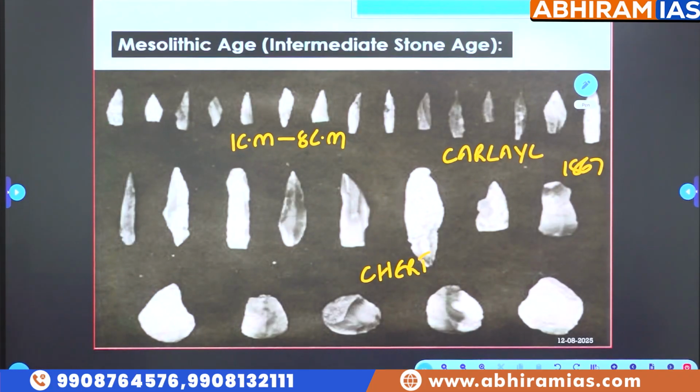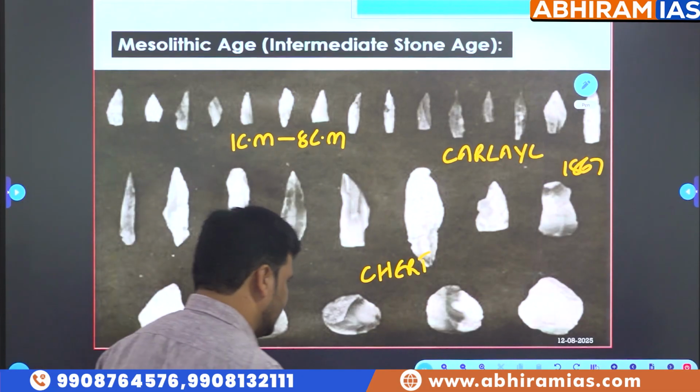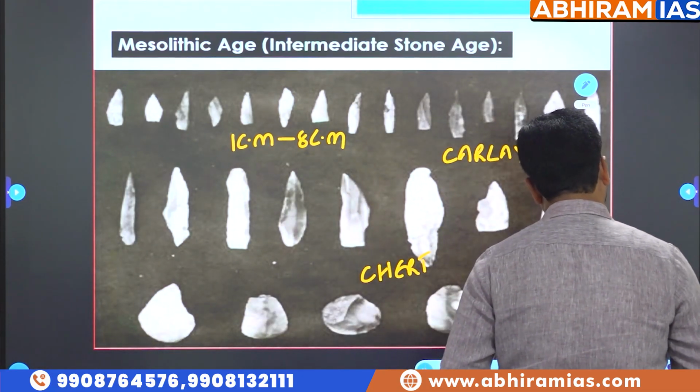It was Dr. Carlyle, one of the British archaeologists.